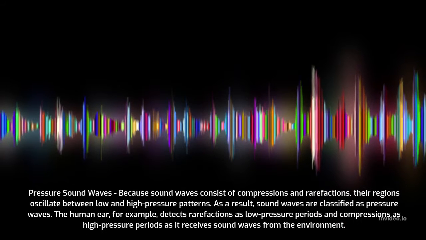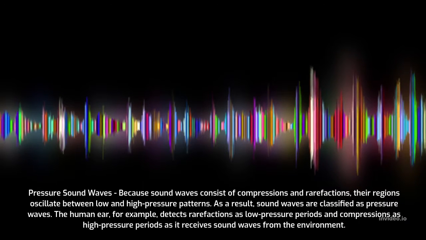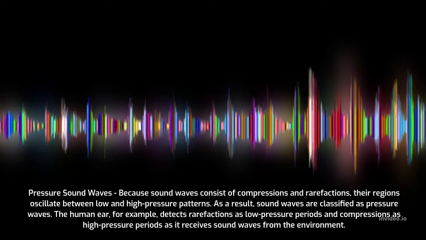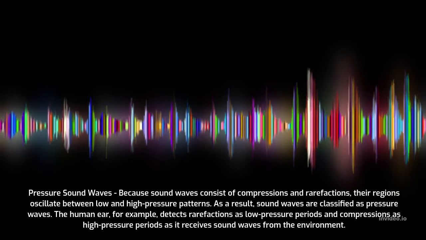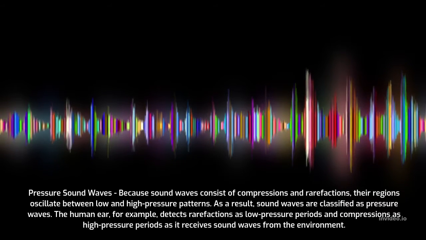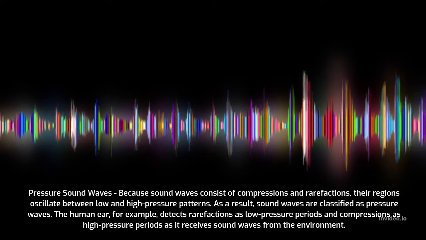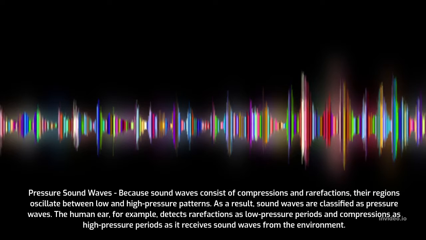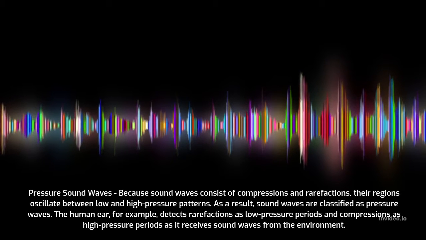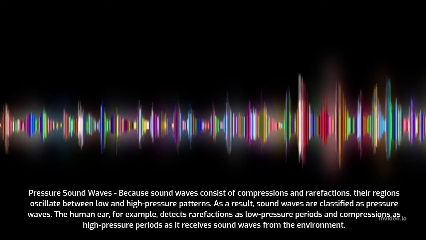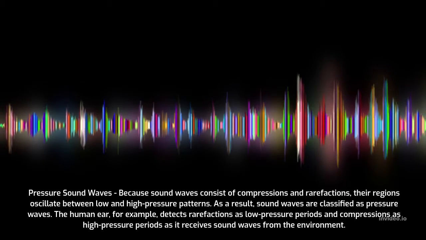Pressure sound waves. Because sound waves consist of compressions and rarefactions, their regions oscillate between low and high pressure patterns. As a result, sound waves are classified as pressure waves. The human ear, for example, detects rarefactions as low pressure periods and compressions as high pressure periods as it receives sound waves from the environment.